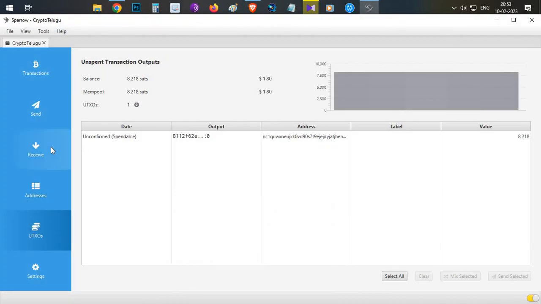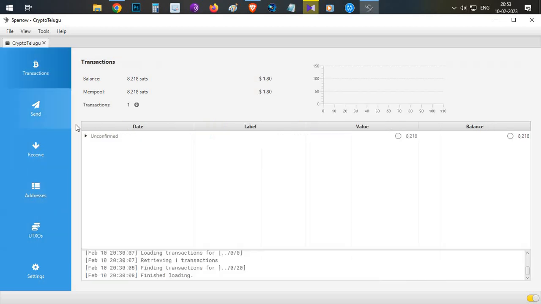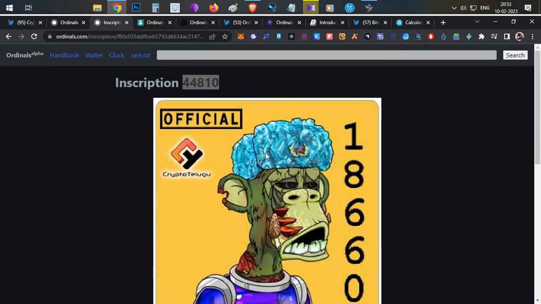You can see after 24 hours, in the transactions tab, I can see one unconfirmed transaction of some small 8,218 Satoshi. These Satoshis are holding my image. So that is the beauty of this Ordinal.